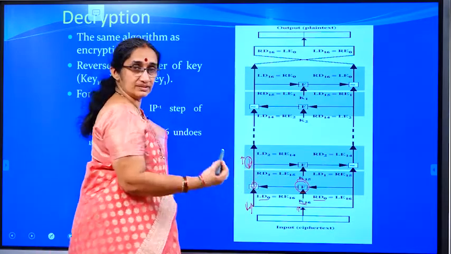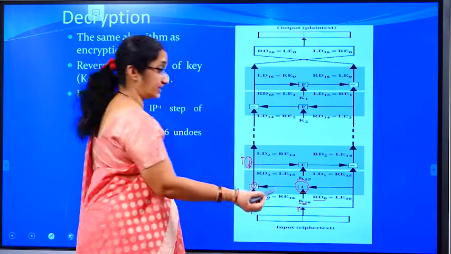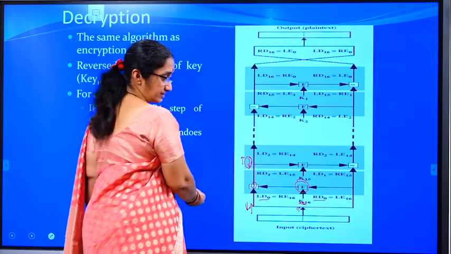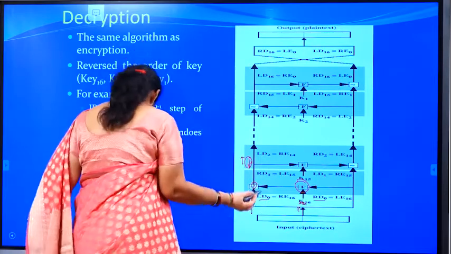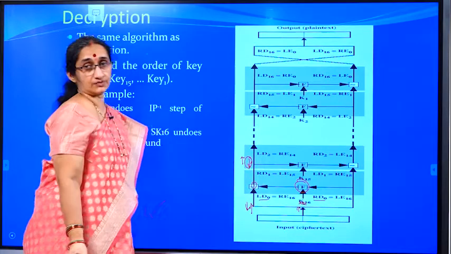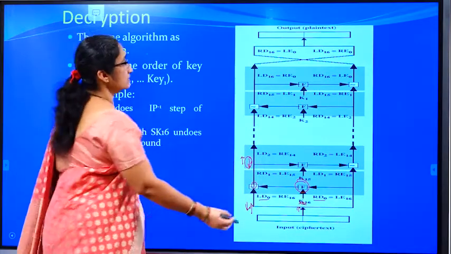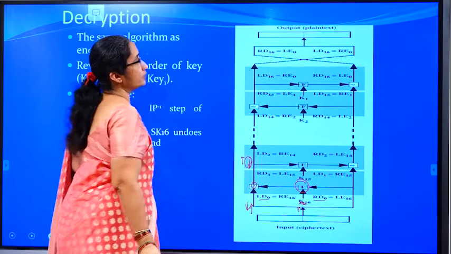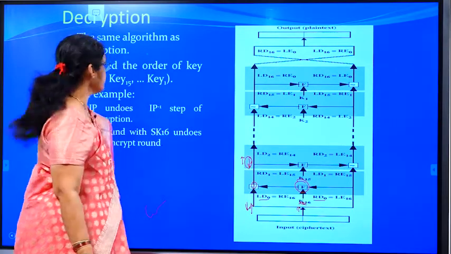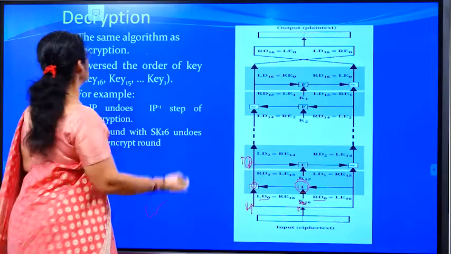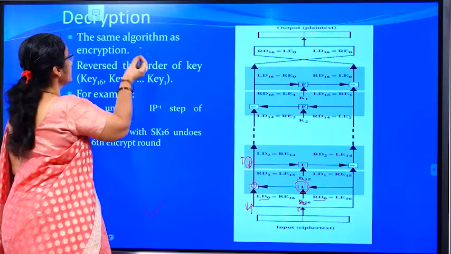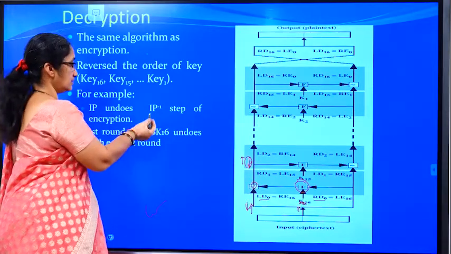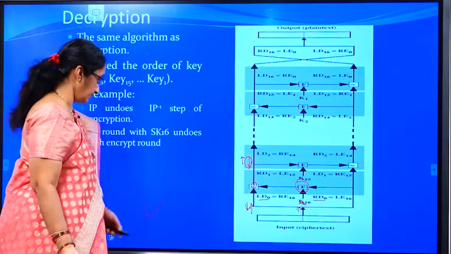The only thing is you have to give the keys in the reverse order, because the key used in the last round of encryption has to be used in the first round of the decryption process. So you perform this, and you get the output. You reverse the order of the keys, the same algorithm as encryption is performed, and IP is reversed to the IP inverse.